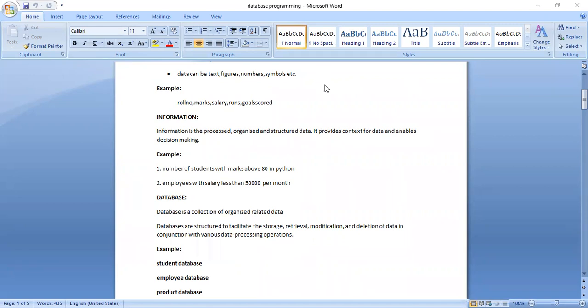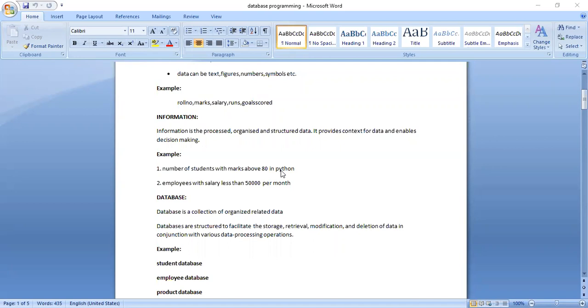Then that processed data, information, is actually useful for decision making or for any other purpose. You can use that particular processed data. First, you collect the data, pull the data from real life, and you process it. Okay, you organize it, you structure it. Then that will become useful. Such useful data will be known as information.